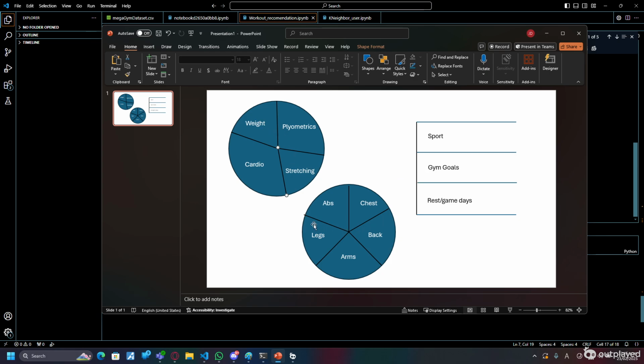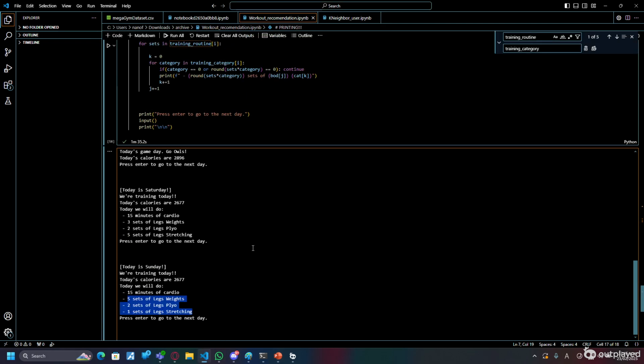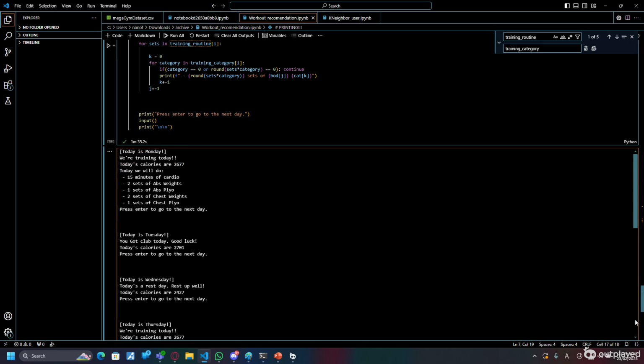Also in doing soccer, I want to do more legs, right? So I'm hitting a lot more legs and I'm hitting a little bit less abs and a little bit less chest. So that's going down a little bit so I can focus on legs, right? You can see this in code up here. Let me show you.